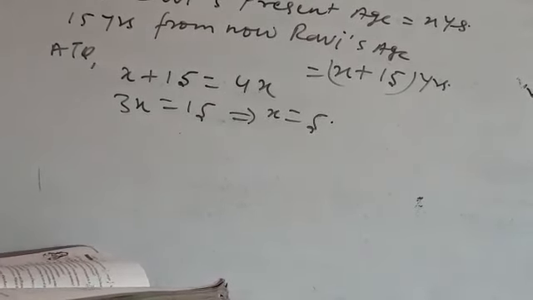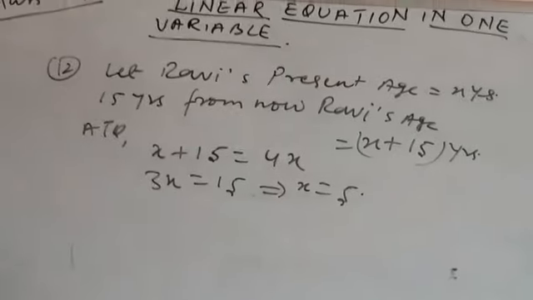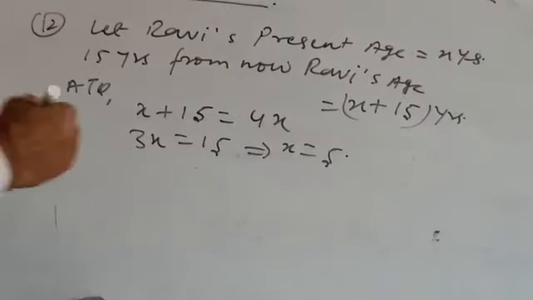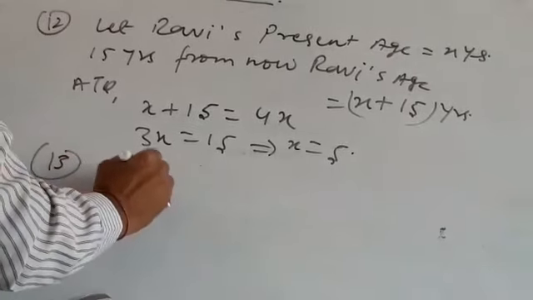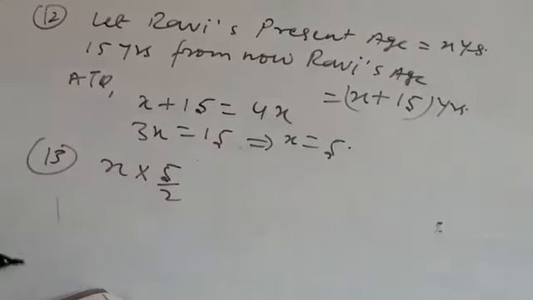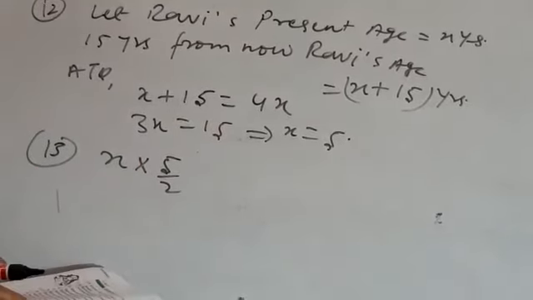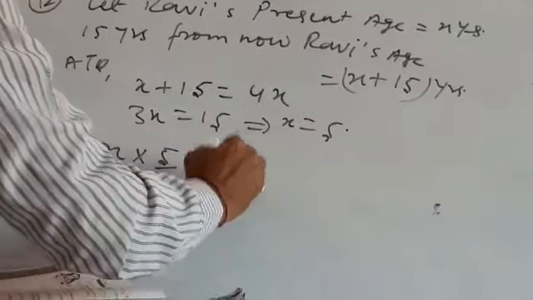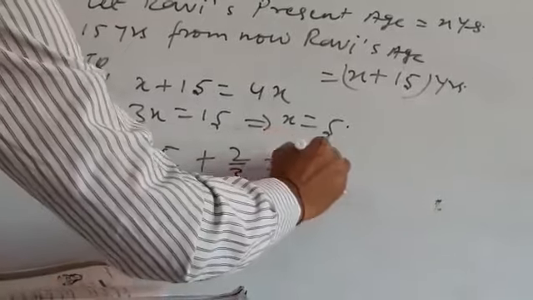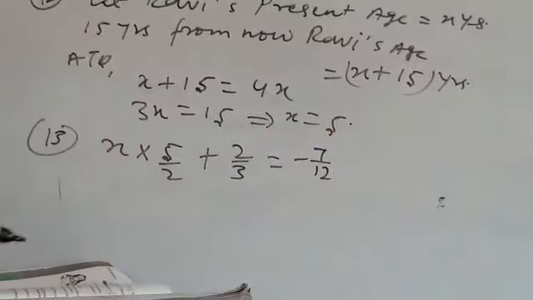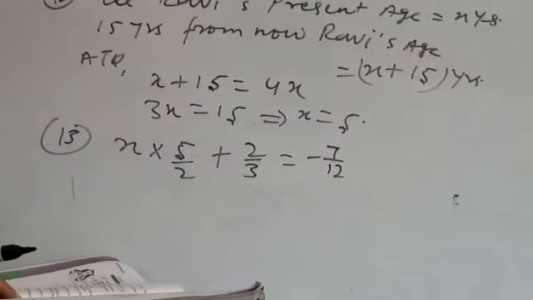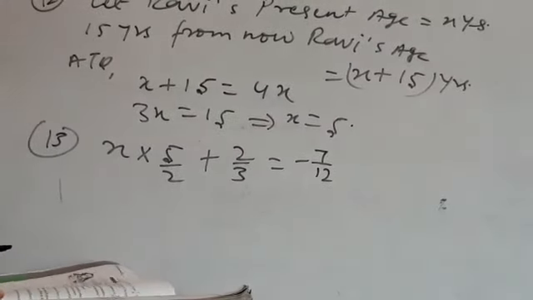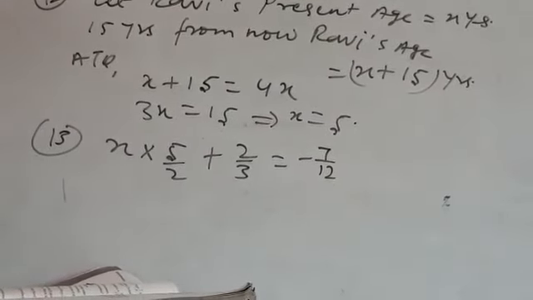Question number 13 I definitely will not do for you. We'll discuss a rational number. Suppose it is x multiplied by 5 by 2. It is said that when we add 2 by 3 to the result, it gives us minus 7 by 12. I don't feel you will have any problem doing this. You can do this very easily. Now here we will do question numbers 14, 15 and 16.